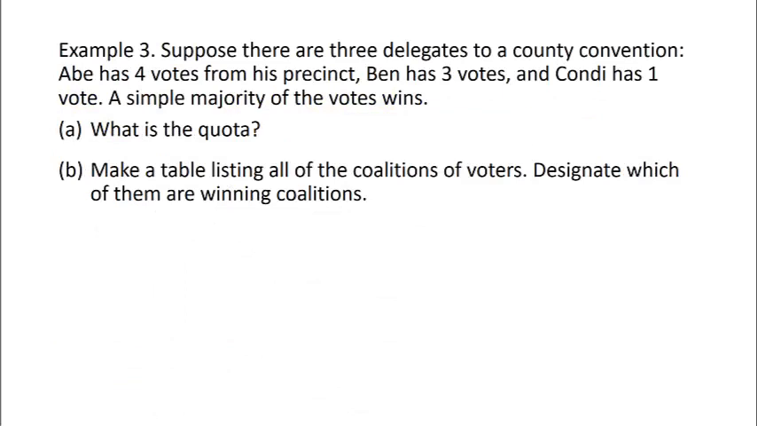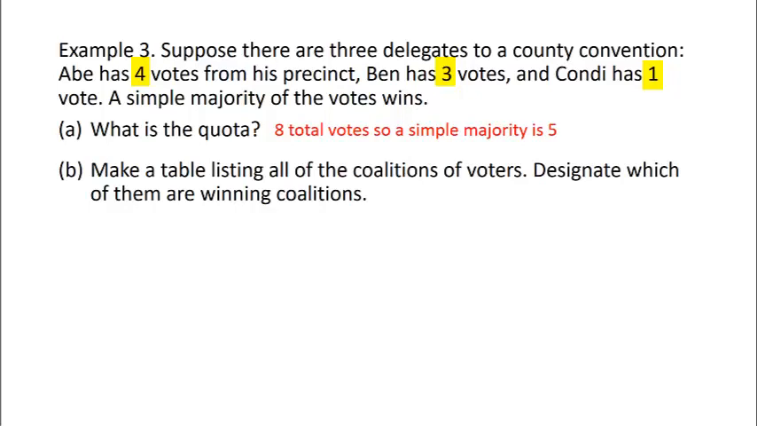Here's an example. Suppose there are 3 delegates to a county convention. Abe has 4 votes from his precinct, Ben has 3 votes, and Condi has 1 vote. A simple majority of the votes wins. What is the quota? There are 8 total votes available.